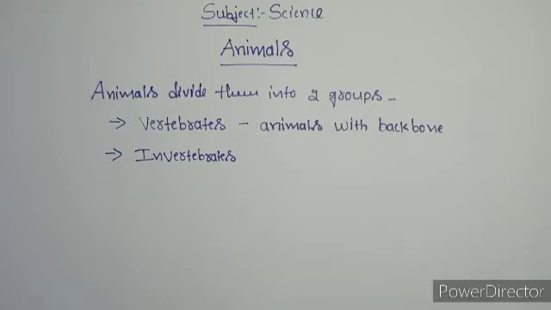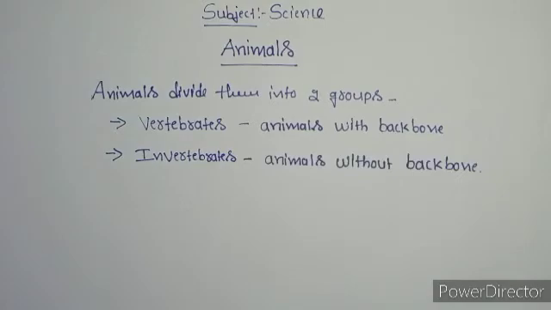Here, vertebrates are animals that have backbones. Animals that have a backbone are called vertebrates. And next, invertebrates are animals without a backbone. Animals that do not have a backbone are called invertebrates.